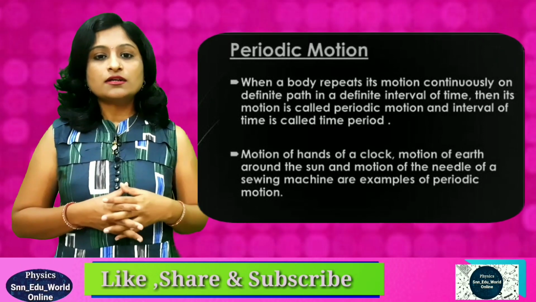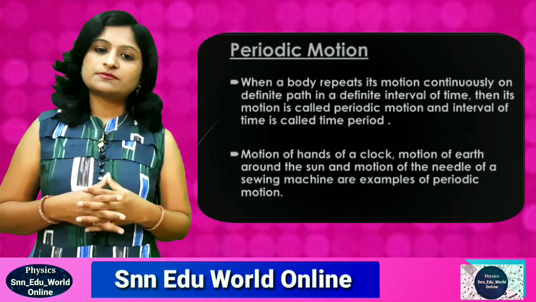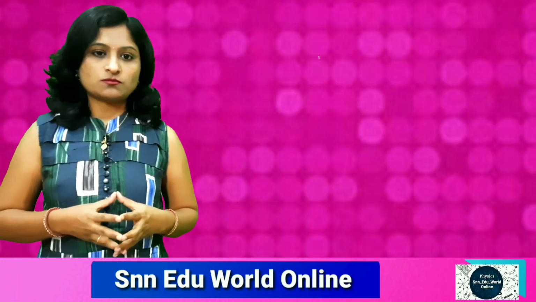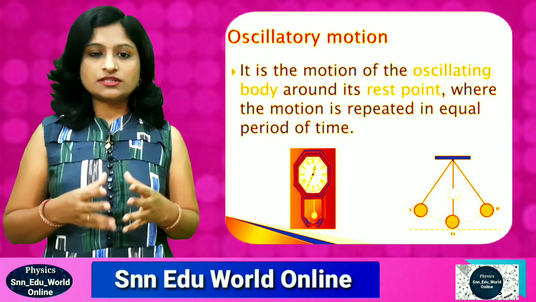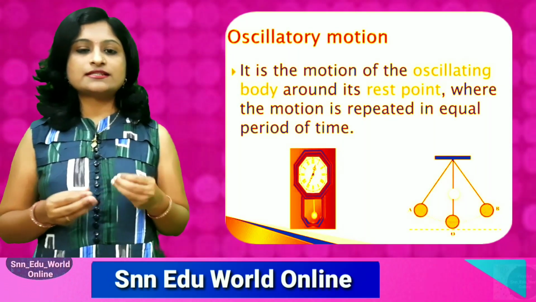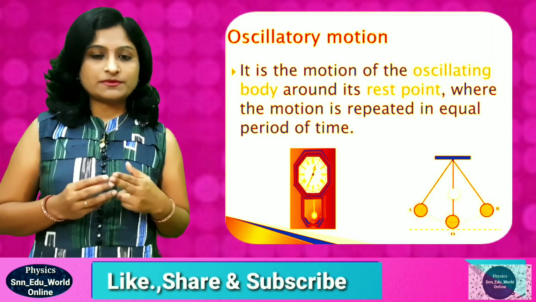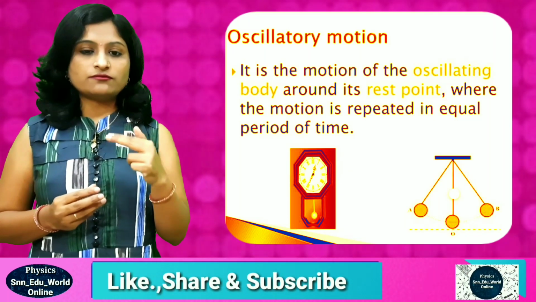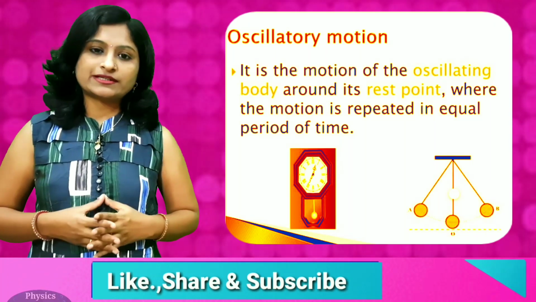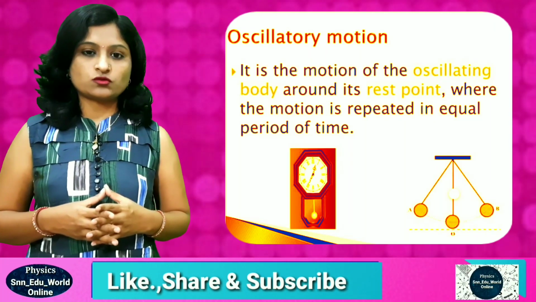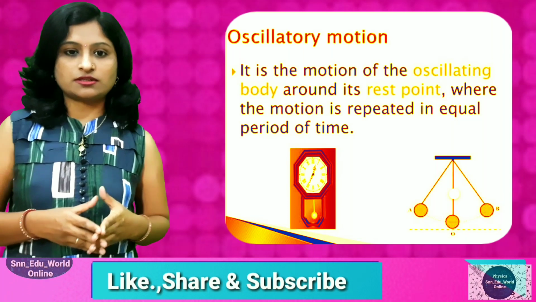Now we'll discuss the main concept of our chapter, that is oscillatory motion. Oscillatory motion means what? This is nothing but vibratory motion, vibrations are going on. Vibrations means what? To and fro motion in a straight line is called vibratory motion, and it is also called oscillatory motion.